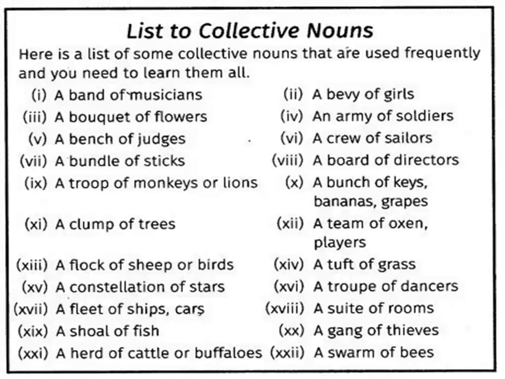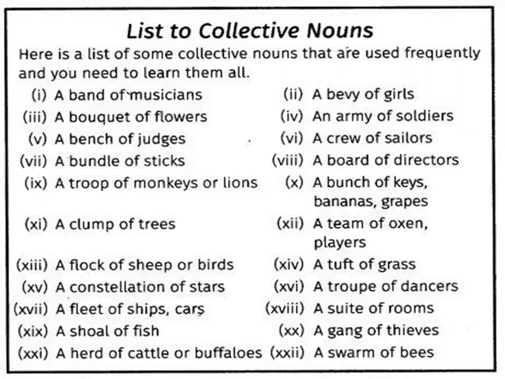A flock of sheep or birds. If there is a flock of sheep, then only sheep will be there. If it is a flock of birds, then only birds will be over there, no other animal or other kind of thing. The constellation of stars: when there is a group of stars in the sky, the similarity is that all the stars are there, then it is called a constellation. जिसे हम कहते हैं सितारों का झुरमट, उर्दू में जिसको कहा जाता है, then it is called constellation of stars.